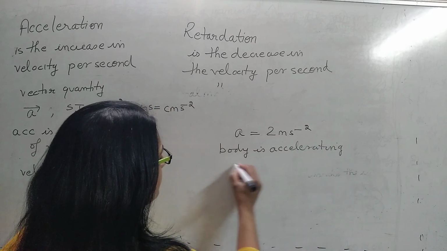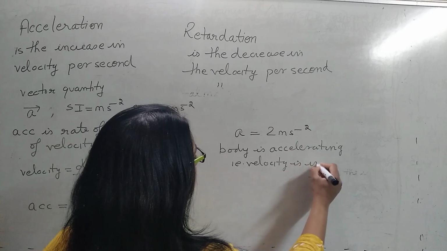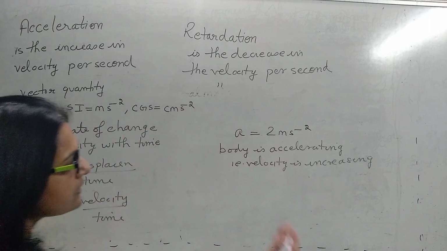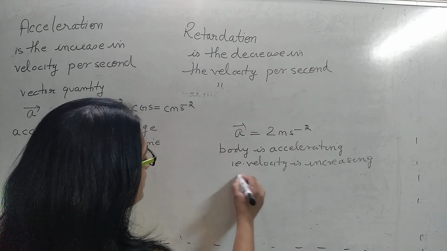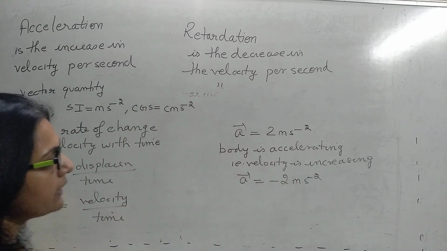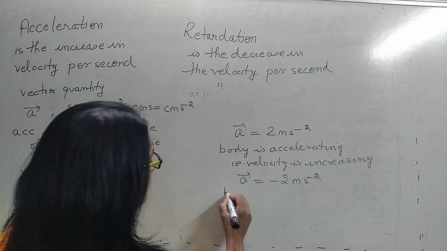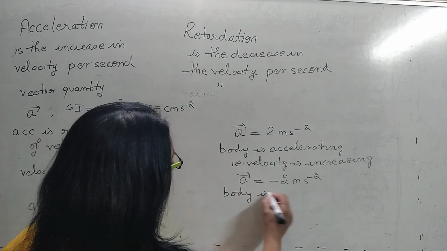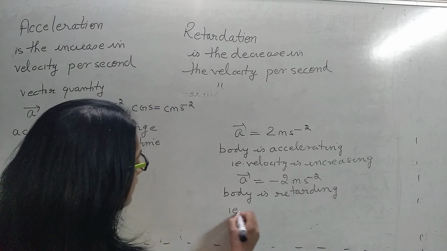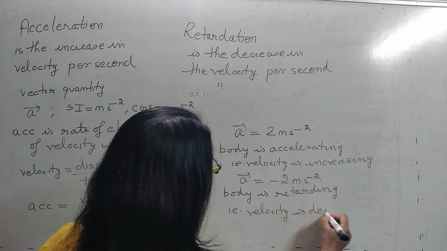It means accelerating, what does that mean? That velocity is increasing. Acceleration means velocity is increasing. But if I say that acceleration is minus 2 meter per second square, it does not mean that the body has changed the direction. Here it means that the body is retarding. It means that the velocity is decreasing with time.